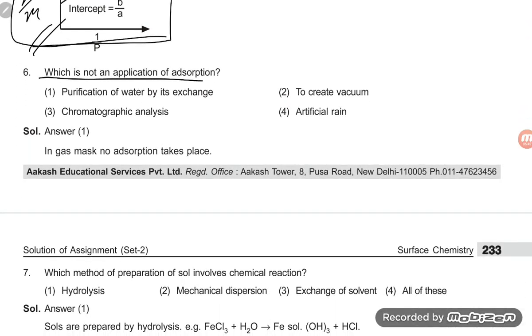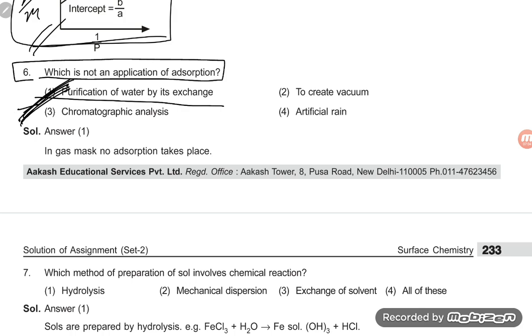Which is not an application of adsorption? Purification of water by ion exchange, to create vacuum, chromatographic analysis, artificial rain. So which is not an application of adsorption? Purification of water by ion exchange is not an example. In a gas mask, no adsorption takes place?